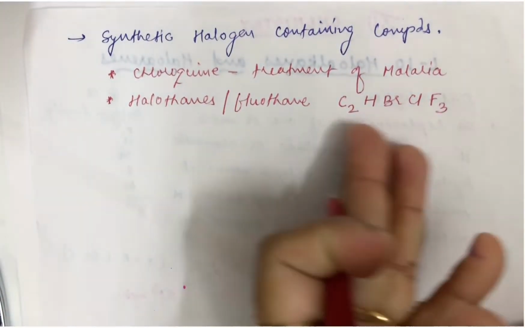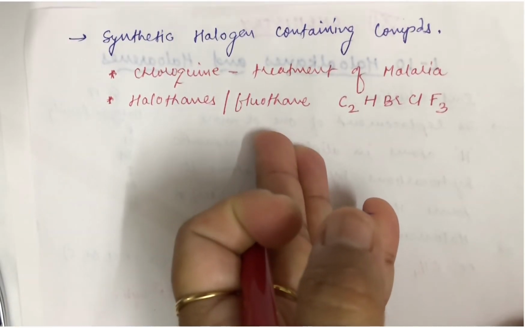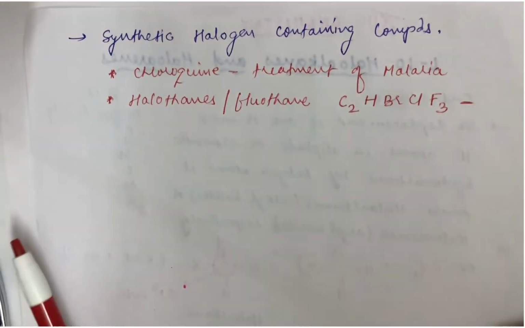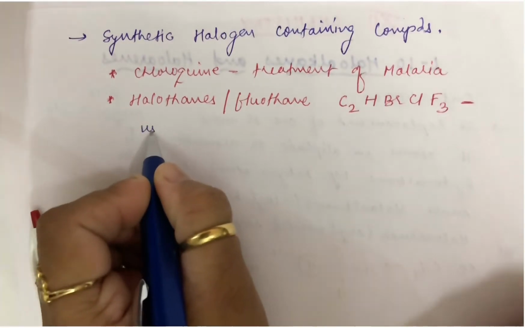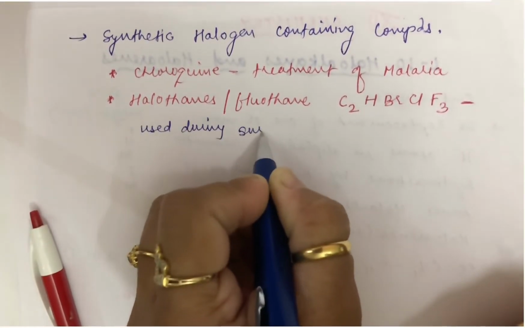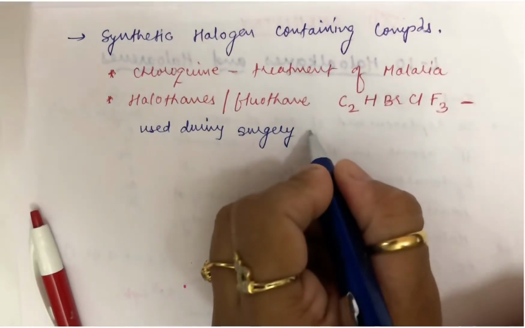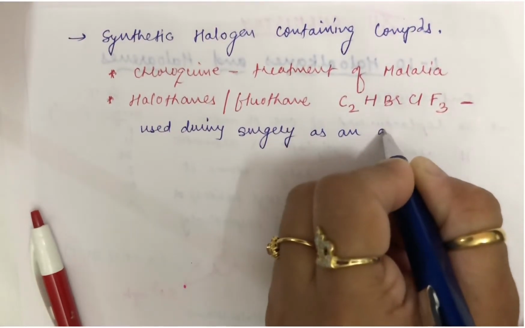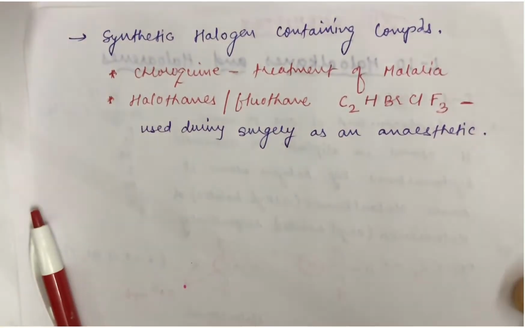So as here F are more, I call it as a phlothane. These halothanes or phlothanes are used during surgery. In what context are they used in surgery? They are used as an anesthetic, right?